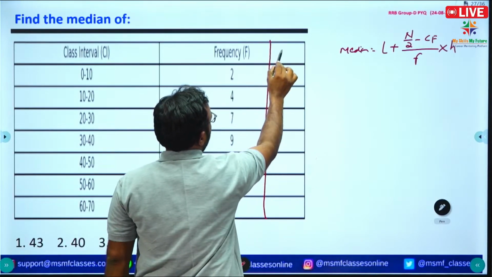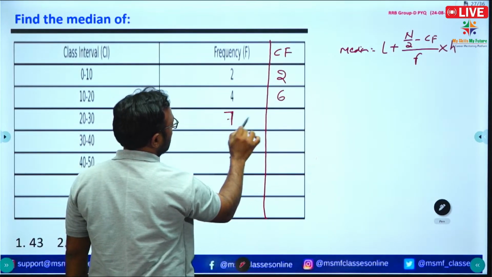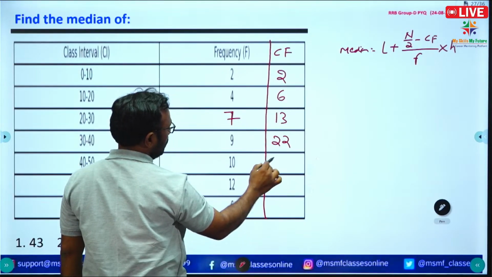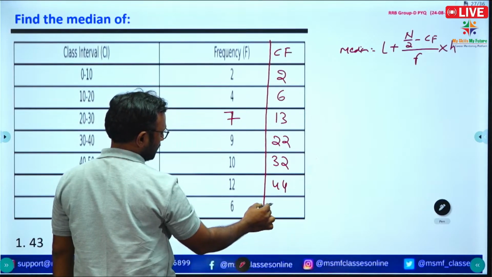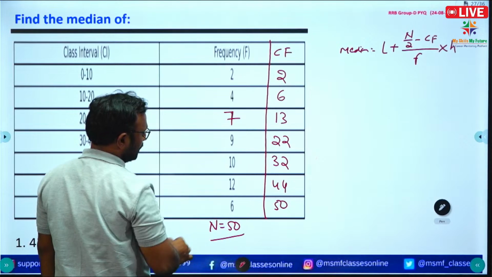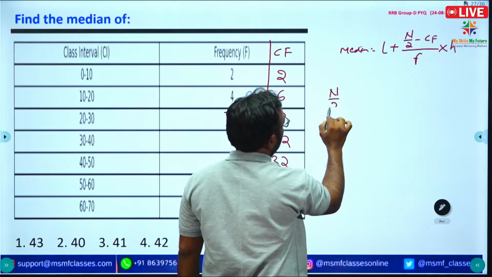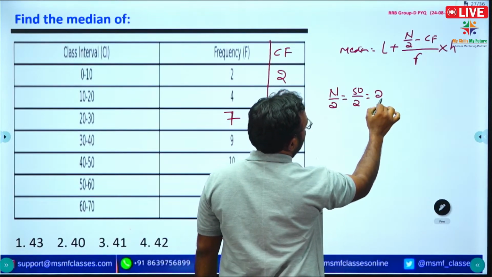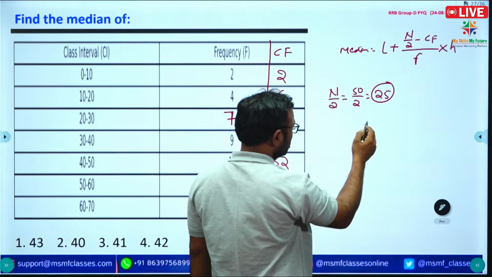So I am calculating cumulative frequency: 2 plus 4 is 6, 6 plus 7 is 13, 13 plus 9 is 22, 22 plus 10 is 32, 32 plus 12 is 44, 44 plus 6 we are getting 50. So total frequency is 50. First of all, we need to find n by 2. n is the total frequency, 50 by 2, we are getting 25. So 25 is the n by 2.